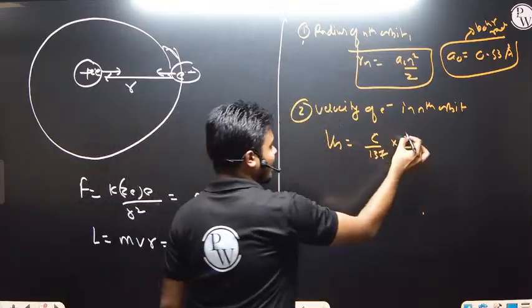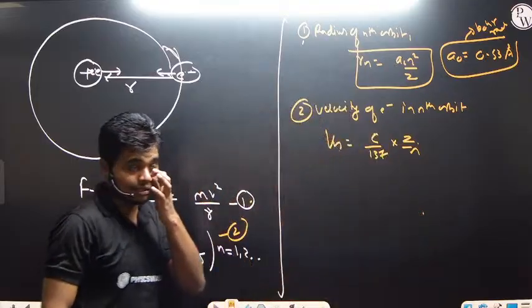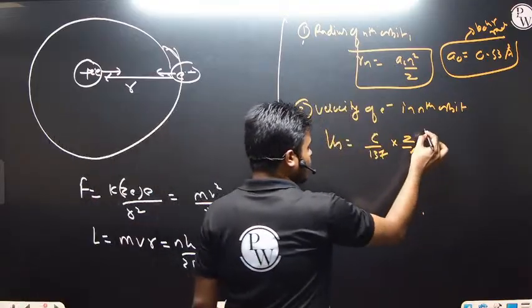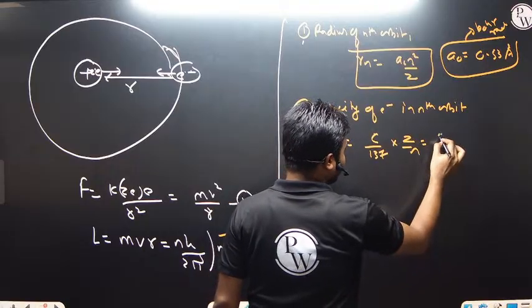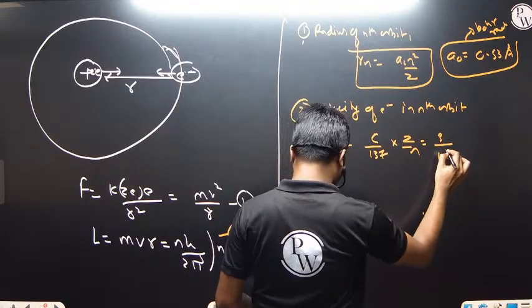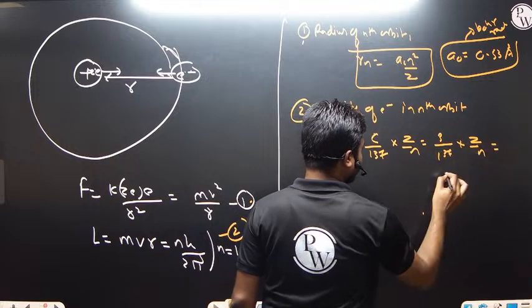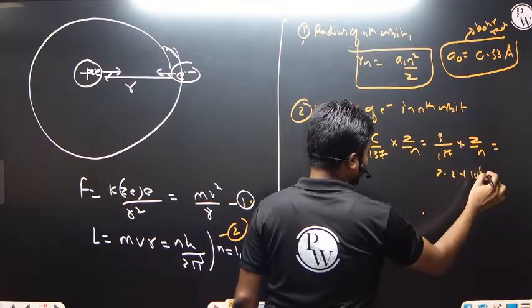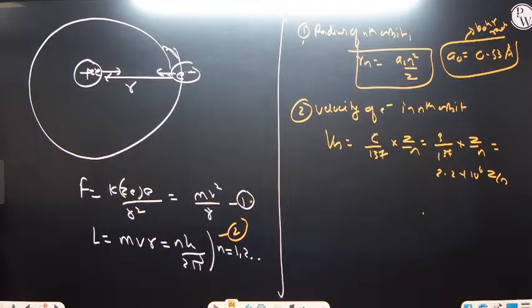So this n is the principal quantum number, that is the number of the shell: K shell, L shell, M shell, N shell. Putting in the n, if we solve this particular term, we'll be getting c, the speed of light, 3 by 137 into Z by n. So this is 2.2 into 10 to the power 6 Z by n. This is the speed of the electron in the nth orbit.